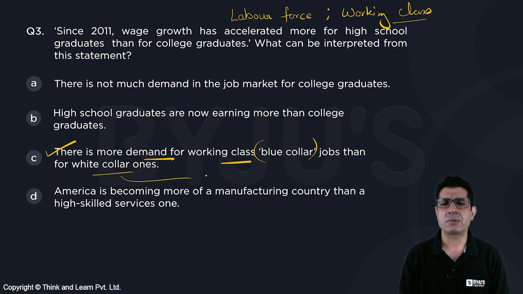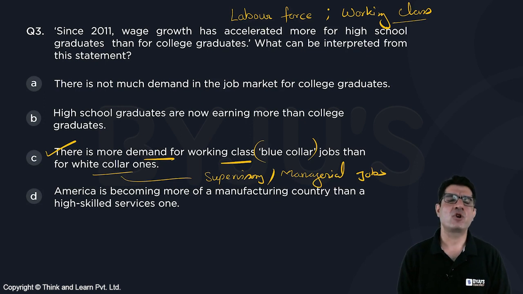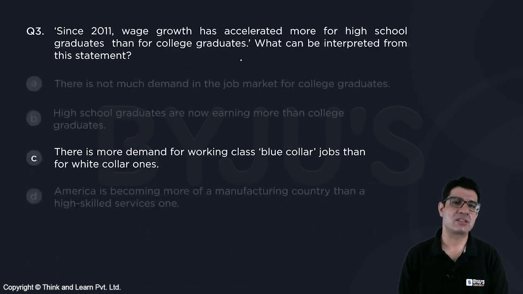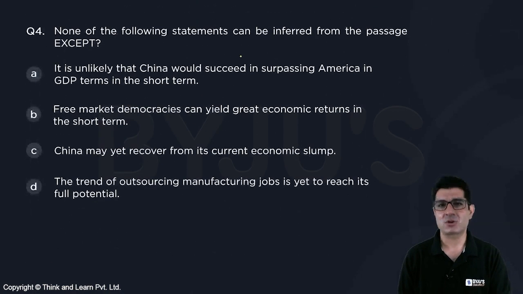White collar are typically your supervisory or managerial jobs, the kind of jobs that educated individuals would usually aspire to. Okay, so C captures that idea correctly, therefore that is going to be our answer for question number 3. Let me give you the next question now.